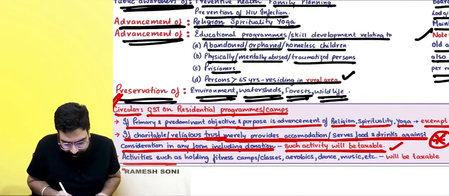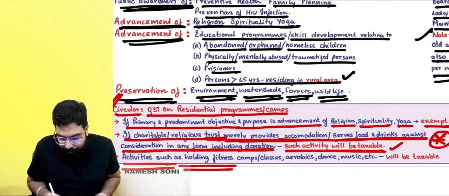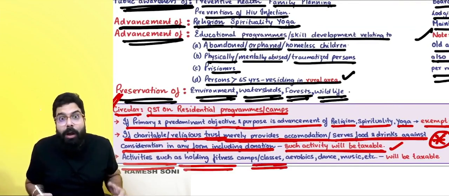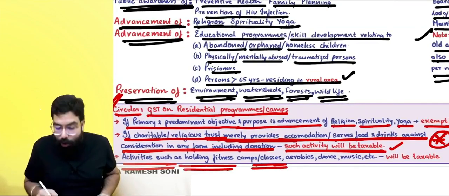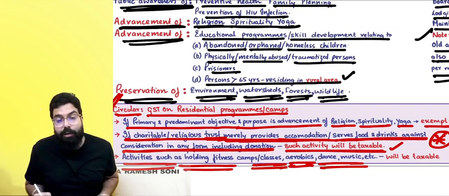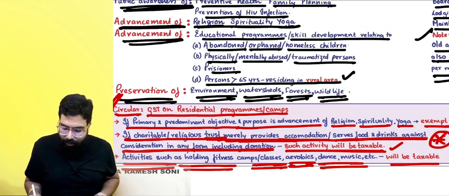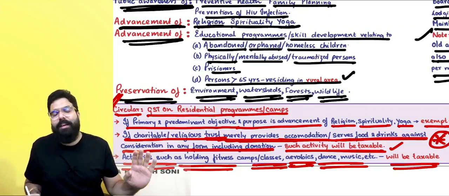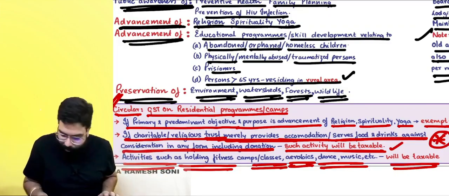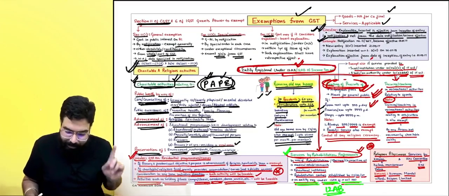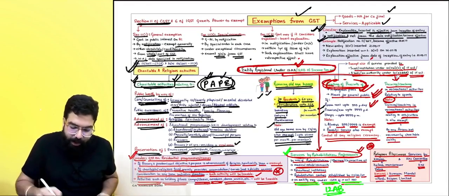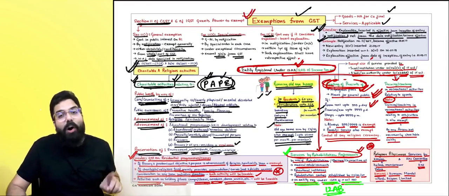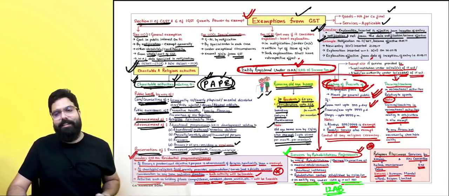Next, activities such as holding fitness camps, fitness classes, or aerobics, or dance or music classes, Baba, those are always taxable. Aerobics is not yoga and it shall always be taxable. Yes, everyone. Yes, sir. Here we are done with a short and sweet chart of charitable and religious activities, everyone.